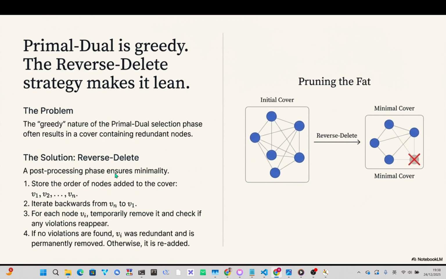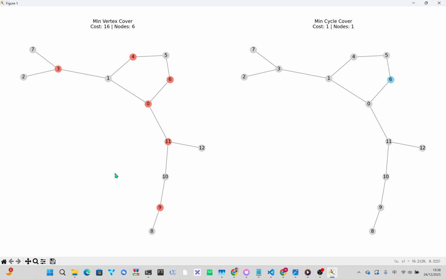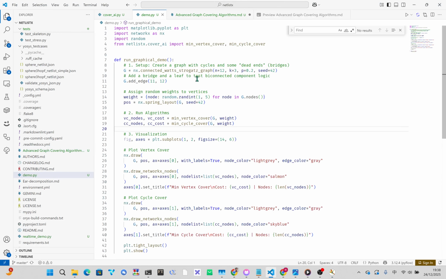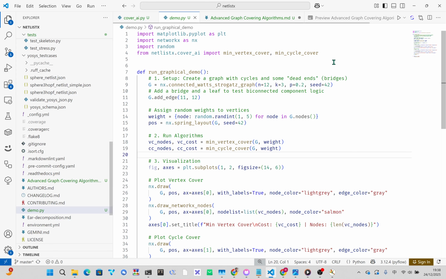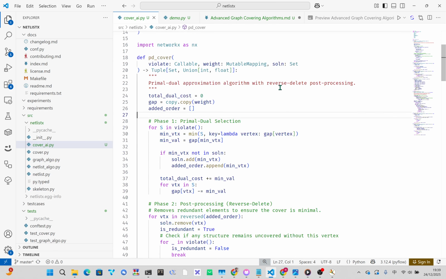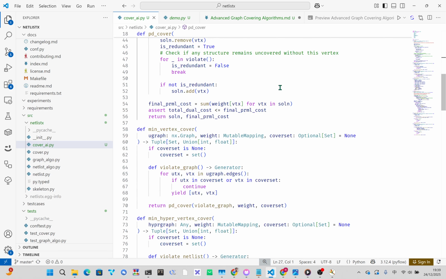So we need one more surgical step at the end to guarantee minimality. How does the new workflow make sure the final cover is as lean as possible? We use a really elegant post-processing phase called the reverse delete strategy. Once the initial and possibly non-minimal cover is found, we just store the order in which all the nodes were added, let's say v1 through vk. Then you just work backwards. You start at the last node added, vk.